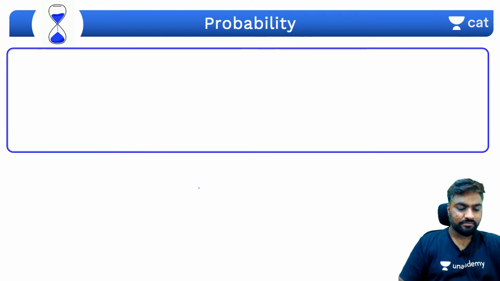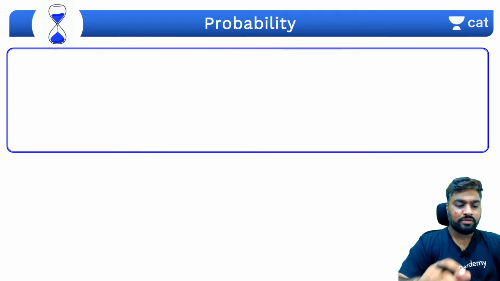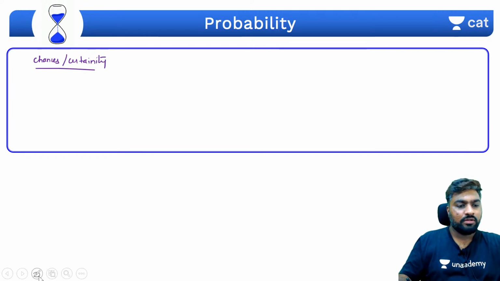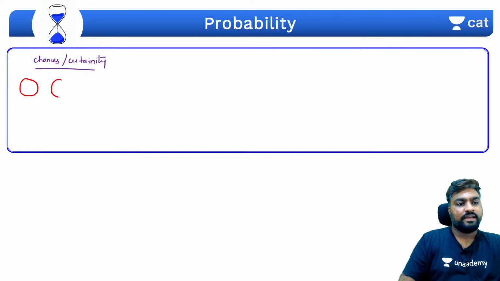Okay, so what is probability? Probability is all about chances. Probability is all about how certain you are about something. So if I were to ask you, let's say there is a coin, right? A coin has two faces, right? One has heads on it, the other has tails on it.